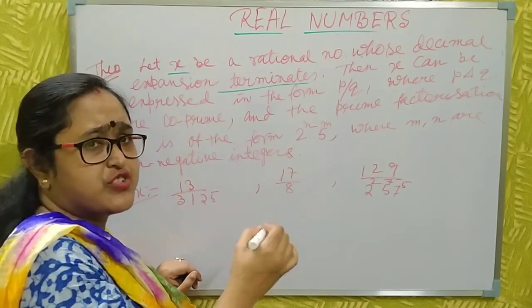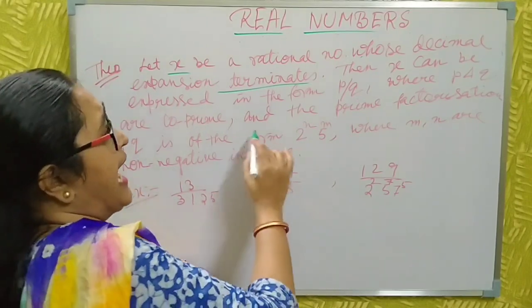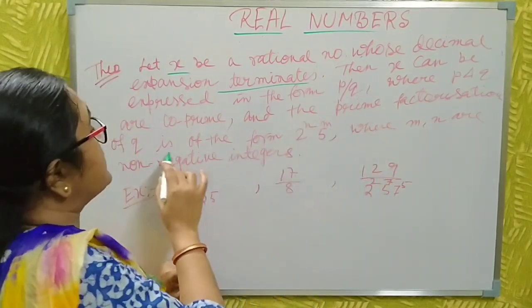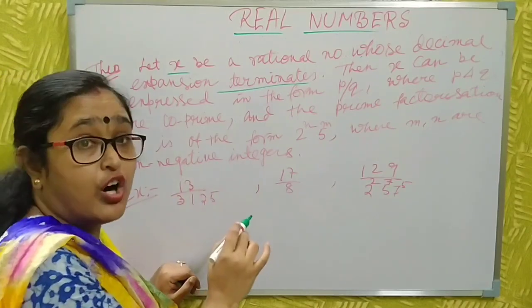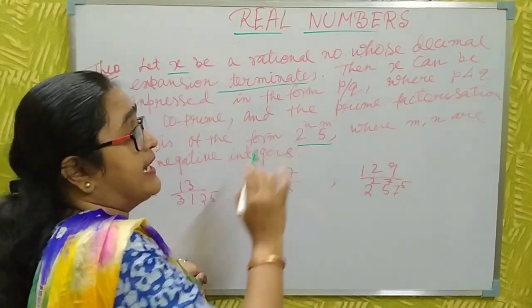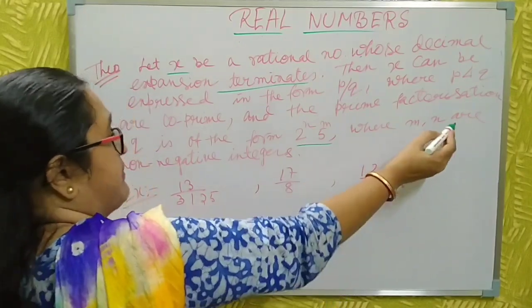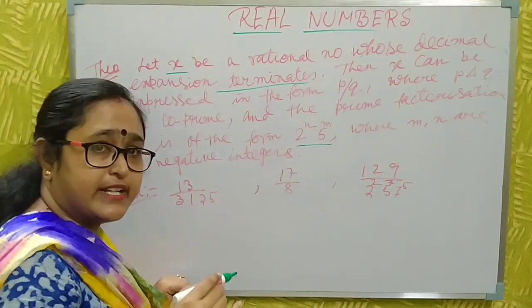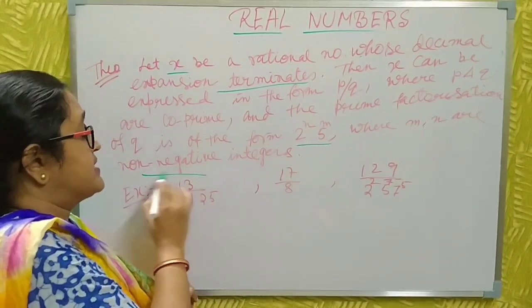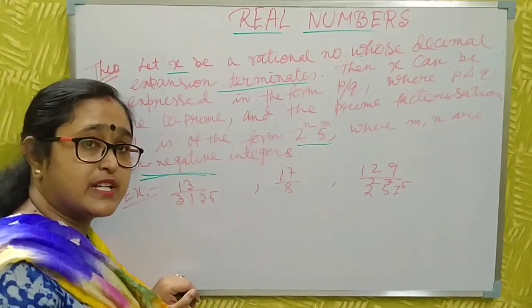And the prime factorization of q is of the form 2 to the power n into 5 to the power m, where m and n are non-negative integers. Listen very carefully, non-negative integers.